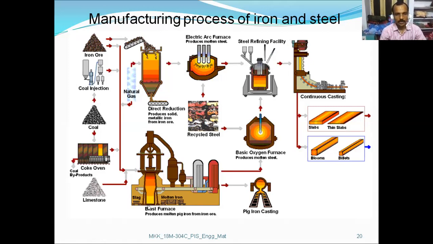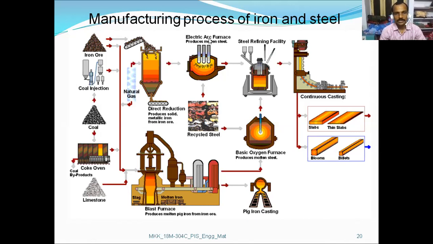And here we can concentrate on the blast furnace where pig iron is produced. Pig iron is produced and here slag is produced. So from the iron ore, molten pig iron is released, which forms a casting, and different shaped and sized materials can be produced.